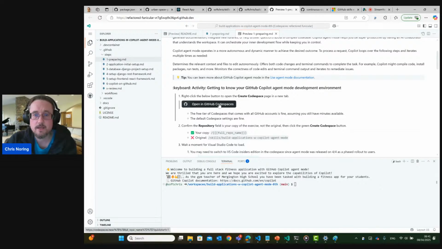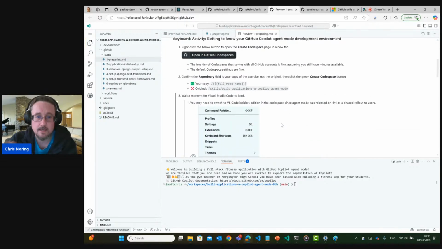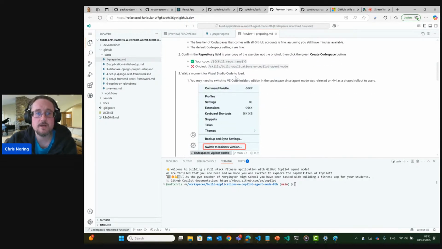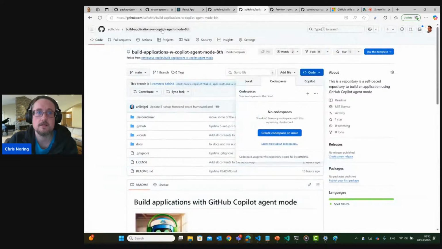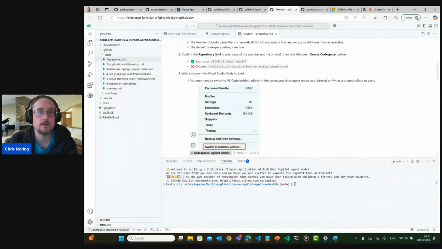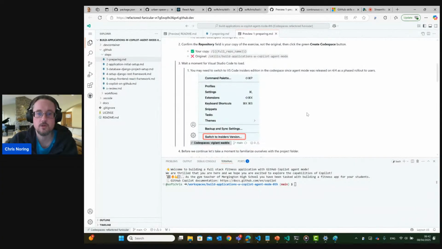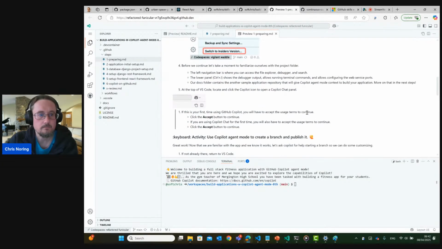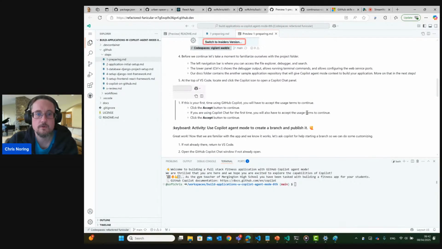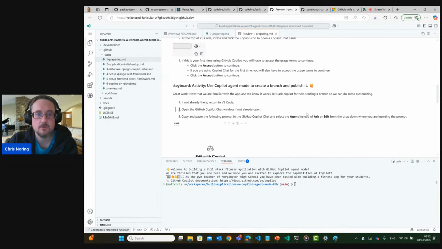We need to open it up in Codespaces. We've done so. Hello, Codespaces. We need to confirm that this repository is not the original repo on GitHub, but your copy. So what you can do here is just make sure that this is different. SoftChris, that's my GitHub user. That's obviously different from the one over here, which is the one from GitHub. So just verify that you are on your copy before you start your Codespaces. And once you go through all of this, you will see that it's asking you to do a few things.